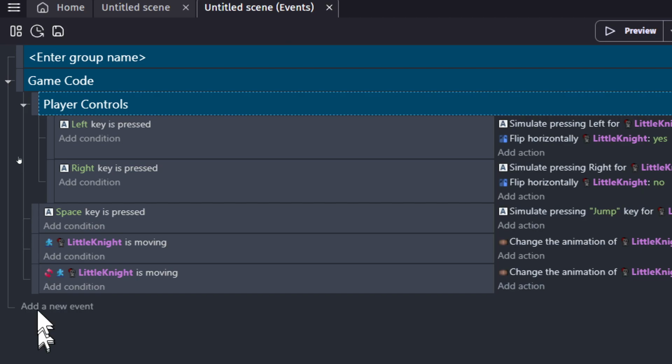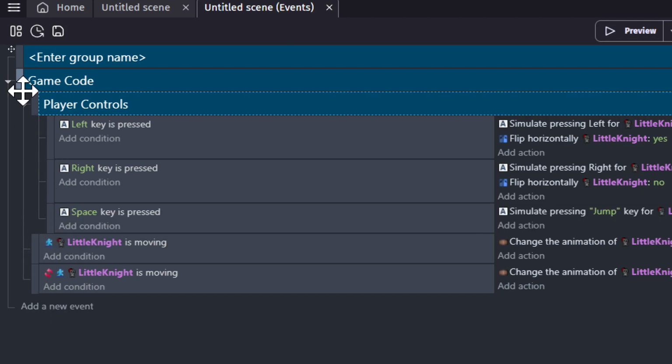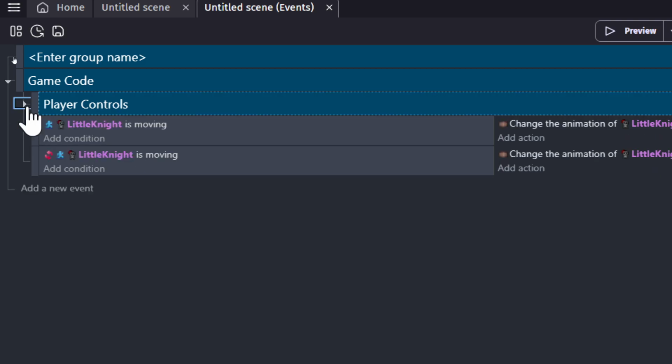So, see? Now it's above those. And now I'm going to put it under the same one. And now I'm going to close it. And ta-da, it's gone.